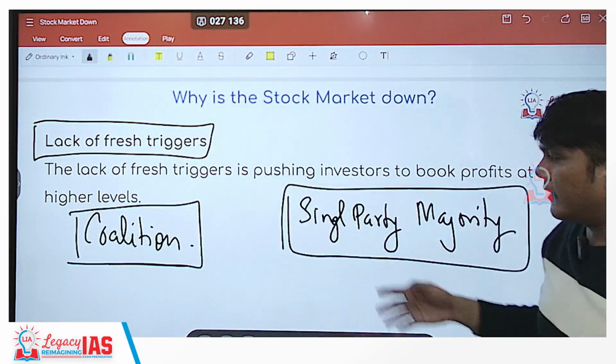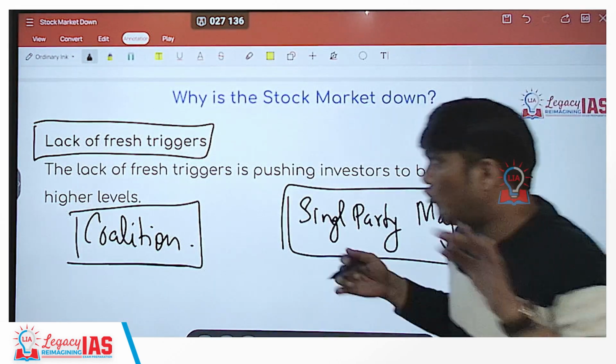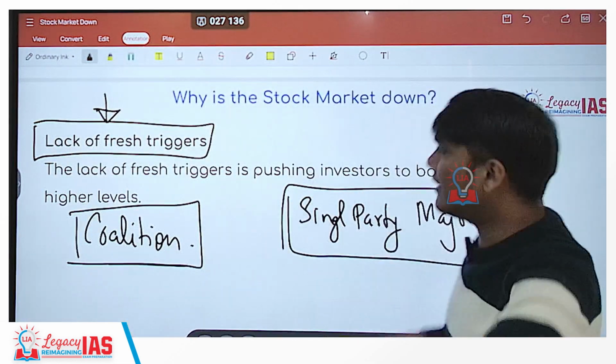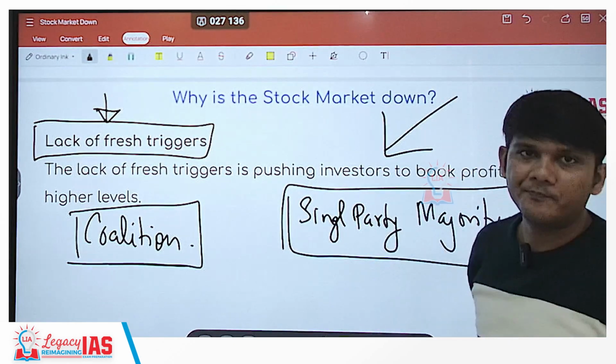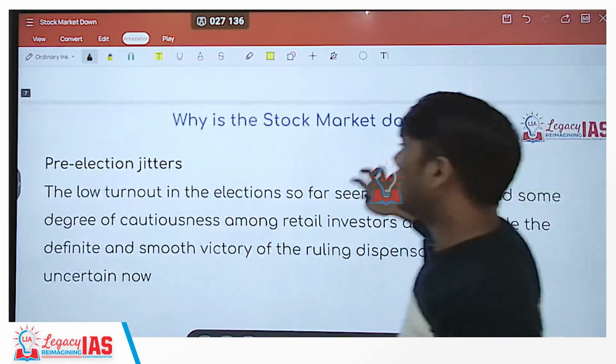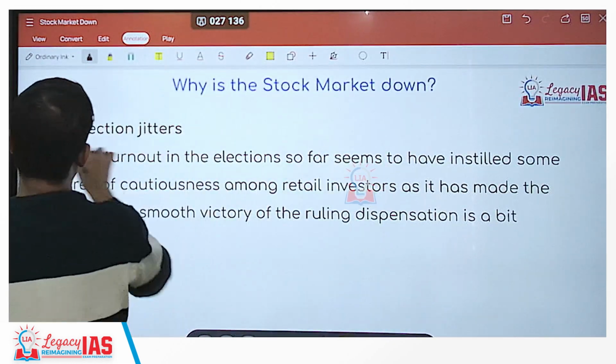So this is one of the triggers. Like this, there can be other triggers. So presently, there is a lack of any fresh trigger to push the market upwards. That is one reason. Similar to this reason is the pre-election jitters.